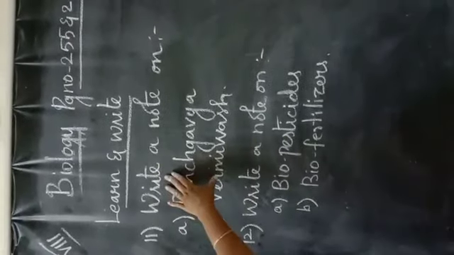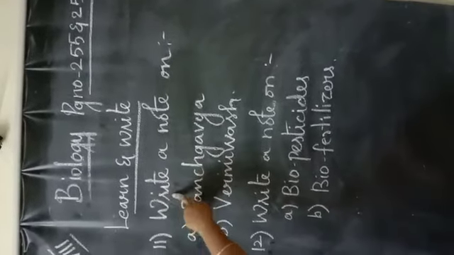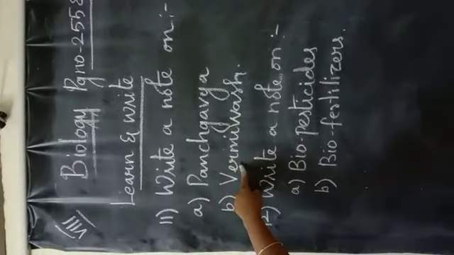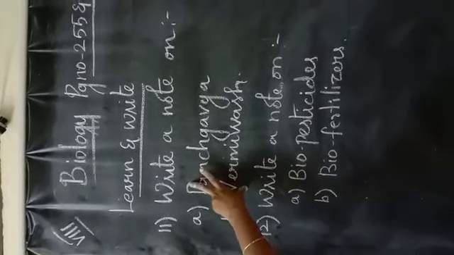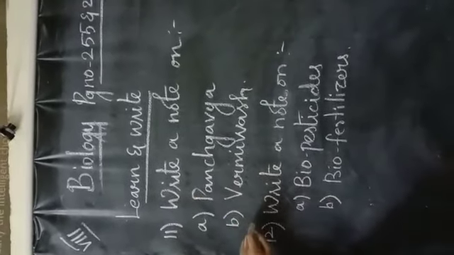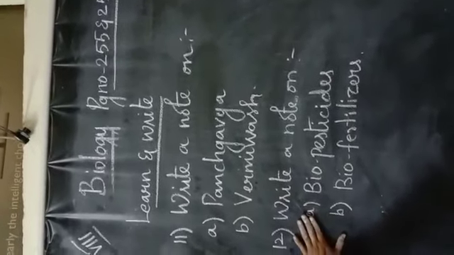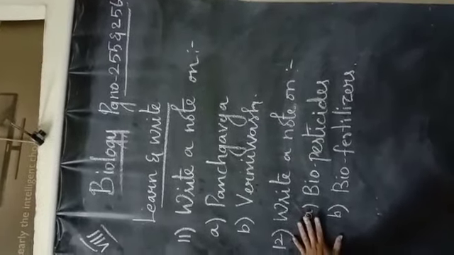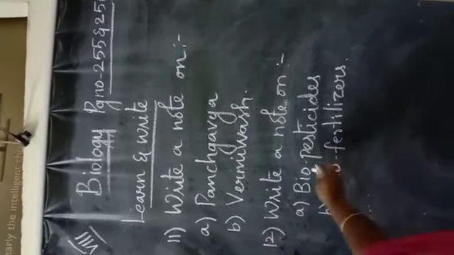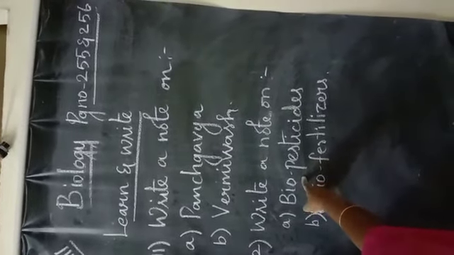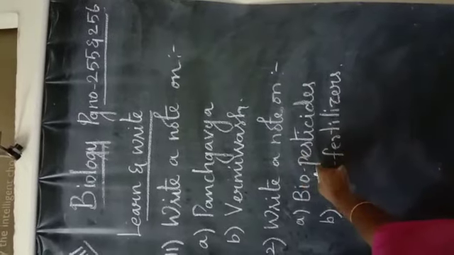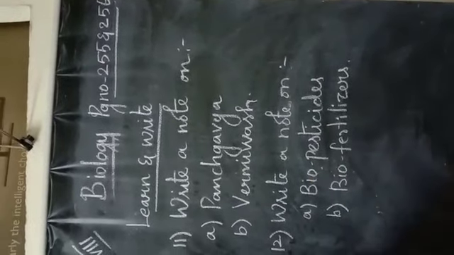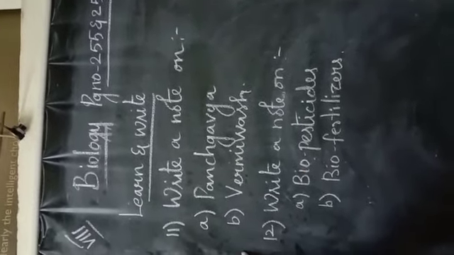Next, the last session we have come across. Write a note on Panchakavya and Vermiwash. So these two important things we are going to explain. And next, write a note on biopesticides. So biopesticides we are going to explain, and the two classifications we have seen, fungal classification and bacterial classification, that also you have to mention here. And the next one is the biofertilizers you are going to explain.